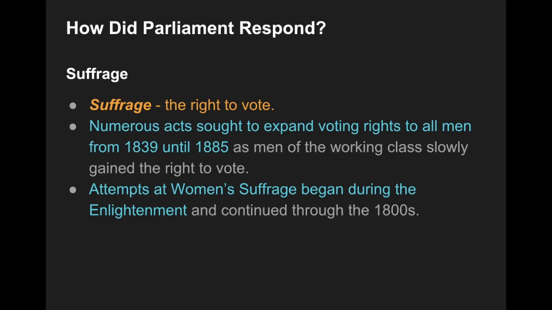So Queen Victoria, she comes to power in the early 1800s. In 1837, she becomes the ruler of Great Britain. And the ironic thing about this is she's one of the most well-known queens in all of English history, yet during her entire reign, she never has the right to vote. She's queen. She's the head of the church. She's ruling all of England, yet she actually does not have the ability to vote simply because she's a woman.